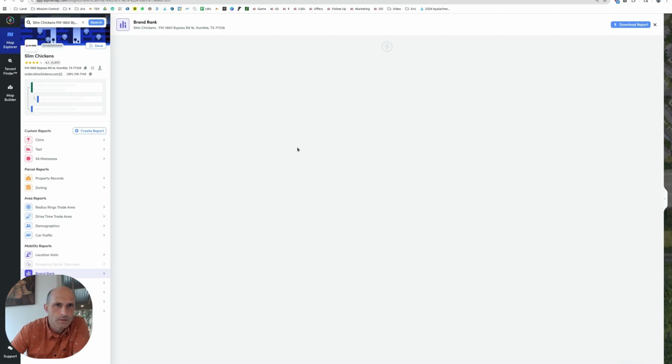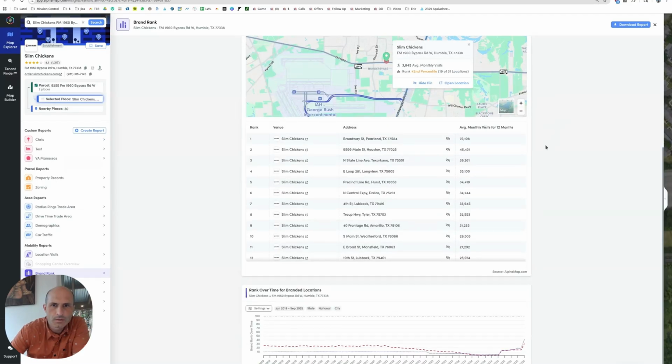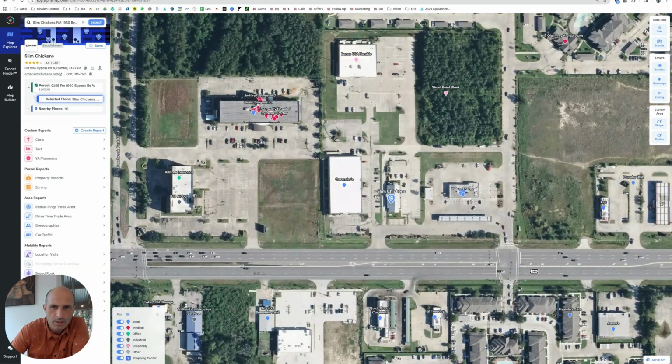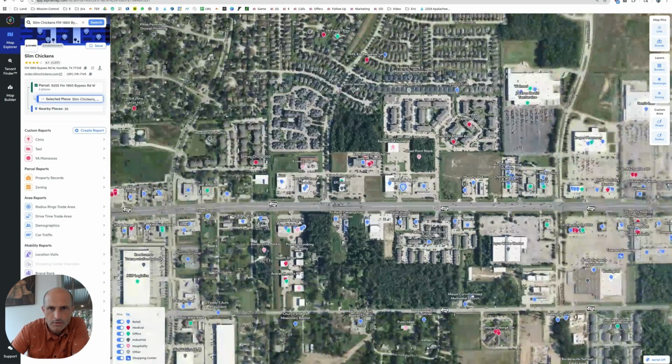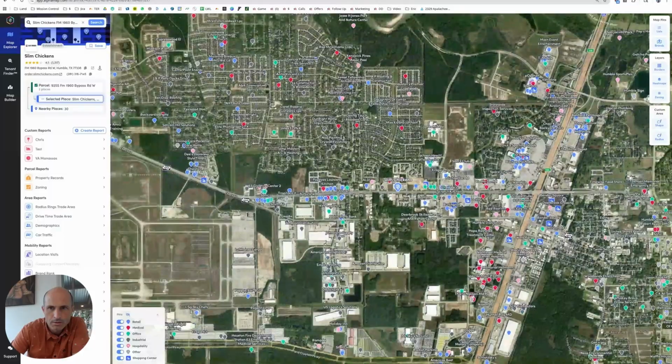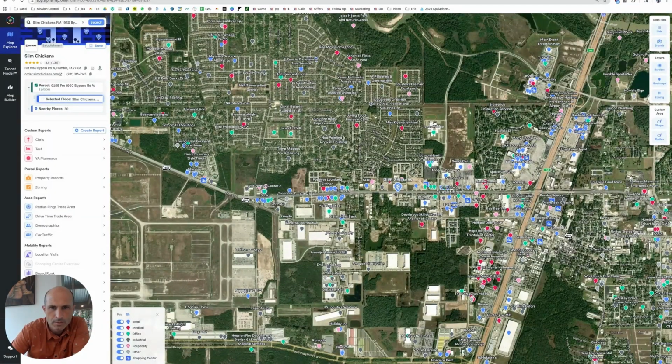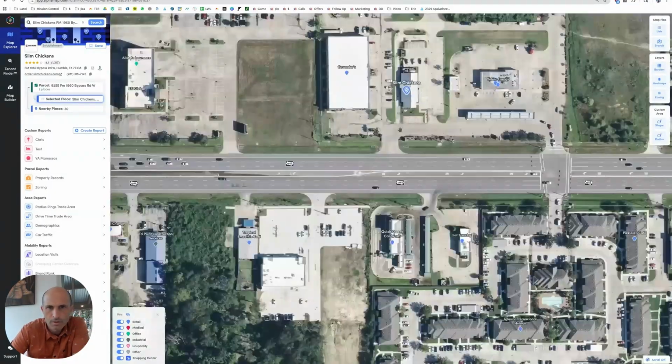Okay, this one is in Humble, Texas. And I think these are going to be bad data locations. So they're next to a gas station. That just looks like a lot of dirt in the area. But they've got apartments around it and houses as I zoom out. You got the mall and Home Depot and stuff going down over here. But it looks like there's traffic on this road too. And they've got a median. Maybe here's the access. Maybe go access through the Valero and get into it that way. I don't know. It's around you. You don't have direct access. These guys can turn in and then to get out go through the light and get out. I don't know. It works.